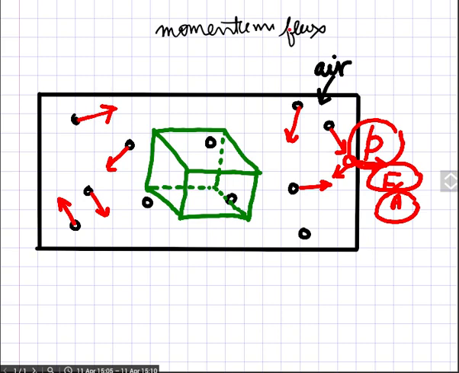So this is momentum flux. This is nothing but pressure, so you can say that pressure is momentum flux. So always remember that pressure is our momentum flux.